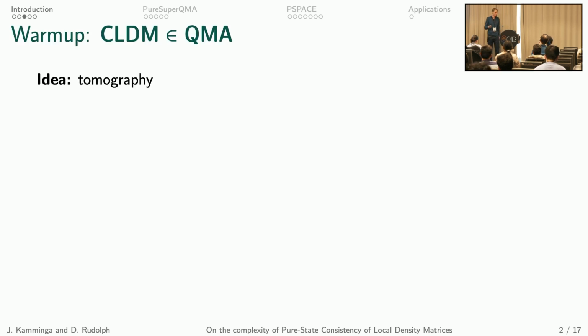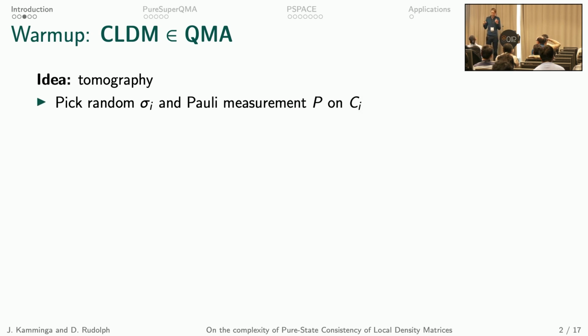And before I state our results, let's start with a little bit of a warm-up, namely by showing how CLDM is contained in QMA. So the idea here is to use tomography. So we have some state rho given by the prover, and we want to check whether it's consistent with these density matrices. And we simply check whether it agrees locally, whether the measurement statistics agree.